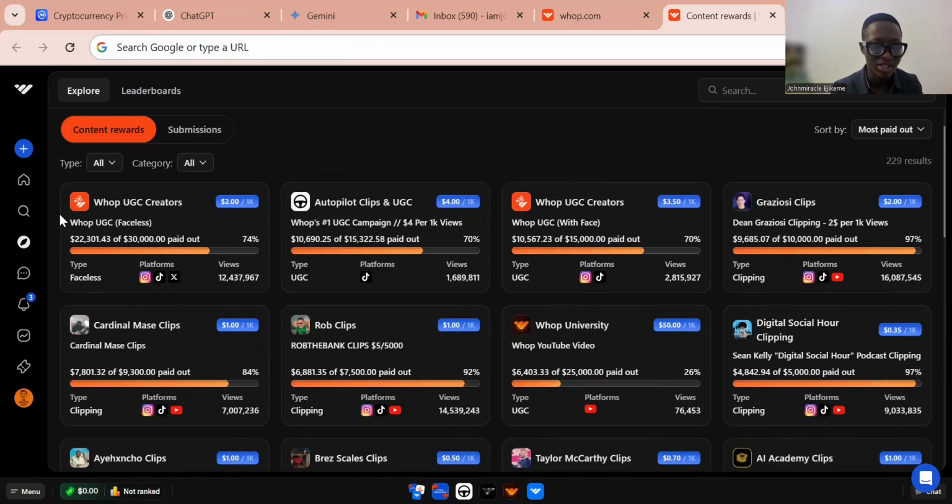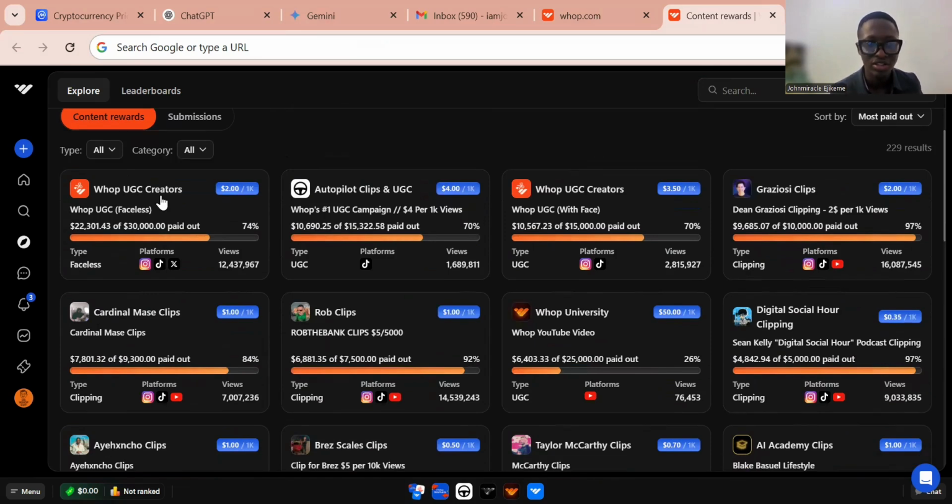So for example, now you can see this is Whop UGC creators, which means Whop user generated content creators. You have to use your face to create content for Whop. For example, now I'm using my face to generate content for Whop. I'm actually doing this job. You see, this particular Whop is a Whop for faceless people. As you can see on my screen, let me make it bigger for you.